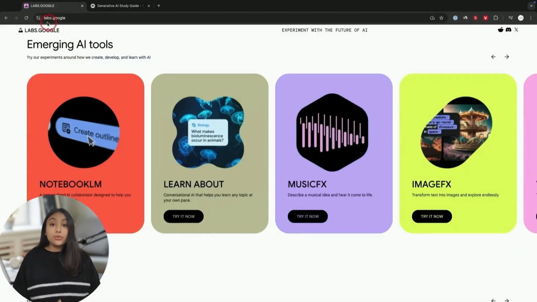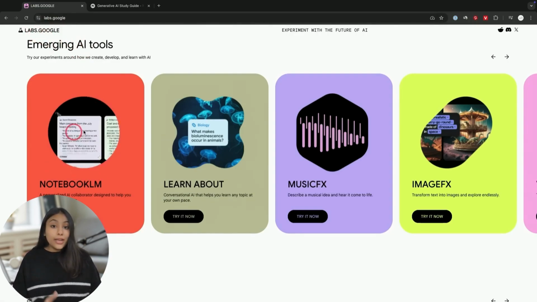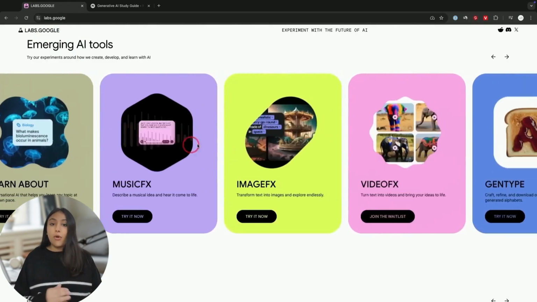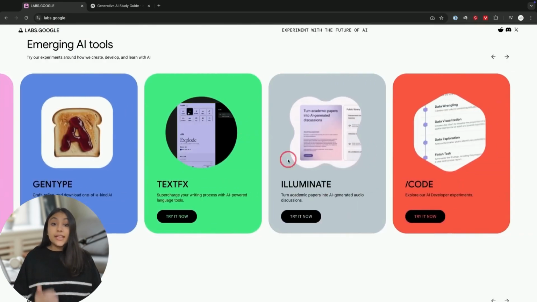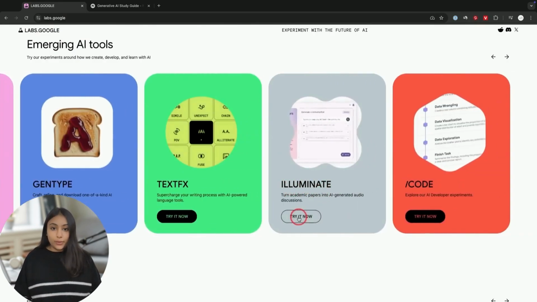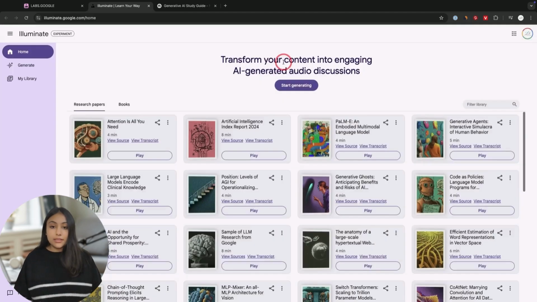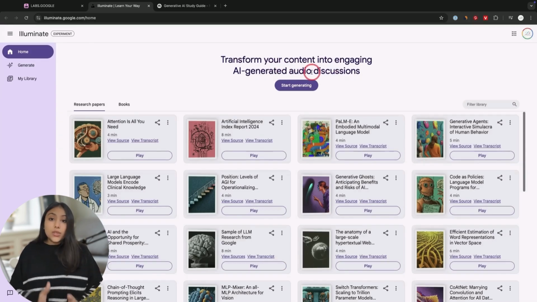And by the way, if you go to labs.google, this is where Google is testing out all kinds of new AI apps. So I checked this website. NotebookLM was first released here. They have all kinds of different tools here that they are testing out, but this one is called Illuminate. Let me go ahead and try this. Google Illuminate transforms your content into engaging AI-generated audio discussions between two different people, and it uses the same voices that are inside of Notebook LM. Now down here, they also have a library.